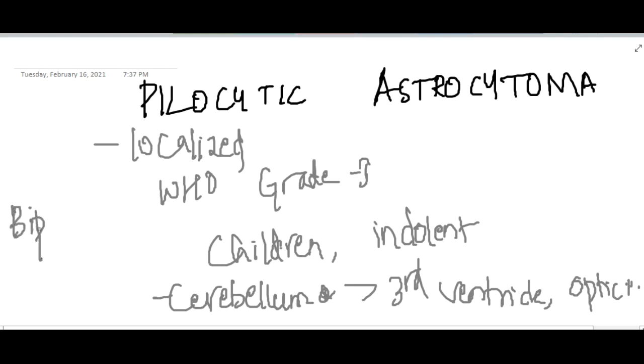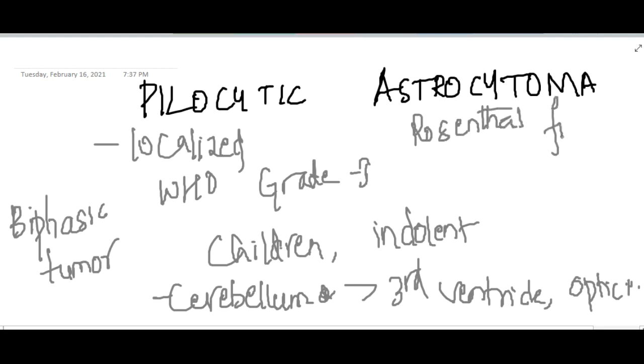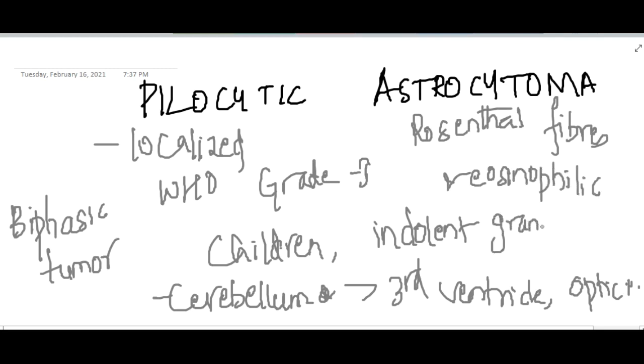It is also a biphasic tumor, and here we see Rosenthal fibers along with eosinophilic granular bodies. This is pilocytic astrocytoma.